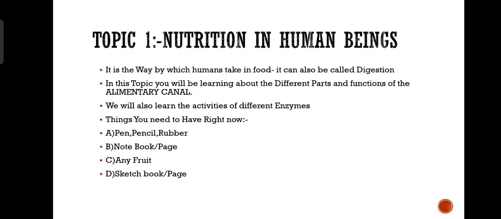The topic we are going to cover today is nutrition in human beings. Nutrition is the way by which humans take in food, and that can also be called digestion. In this topic, you will be learning about the different parts and functions of the alimentary canal. We will also be learning the activities of different enzymes.